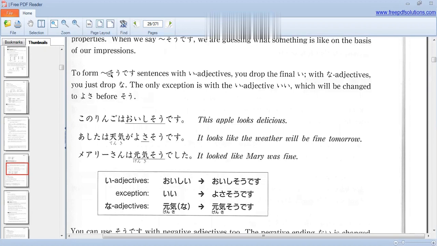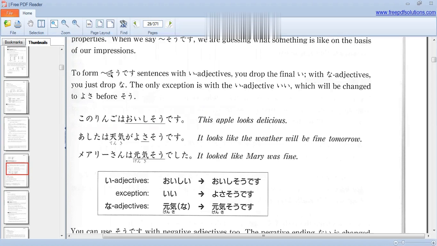For na-adjectives, you just drop the na. The only exception is the i-adjective ii, which means good, which will be changed to yosa. Before sou, let's see the examples. Kono ringo wa oishisou desu. This apple looks delicious. Ashita no tenki ga yosasou desu. So it looks like the weather will be fine tomorrow.